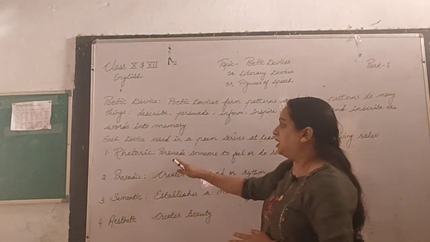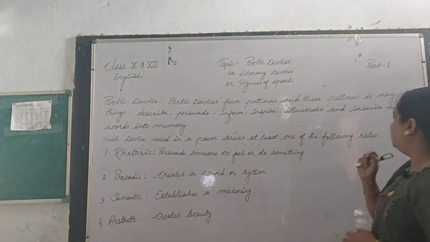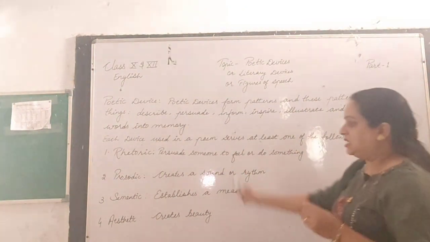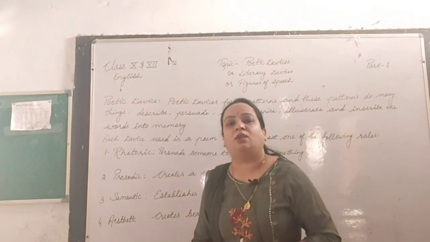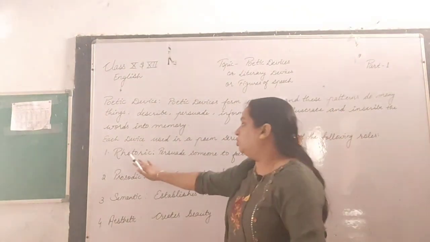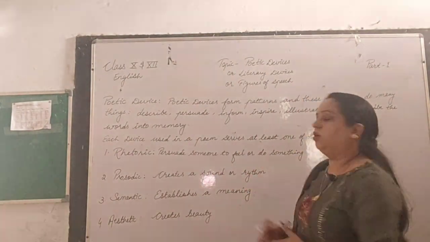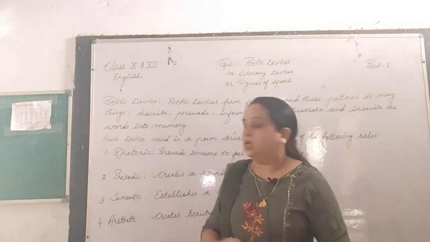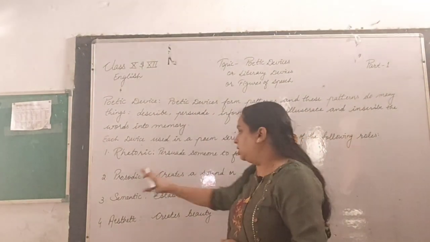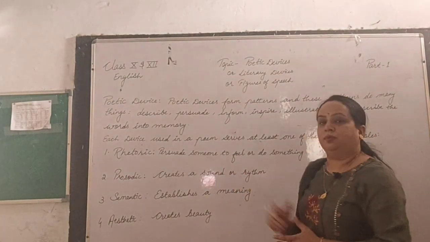First we will see that each device used in a poem serves at least one of the following roles. These are the four roles followed by the poetic devices. Number one is rhetoric, that means they persuade someone to feel or to do something. Second is prosodic, that means it creates a sound or rhythm.